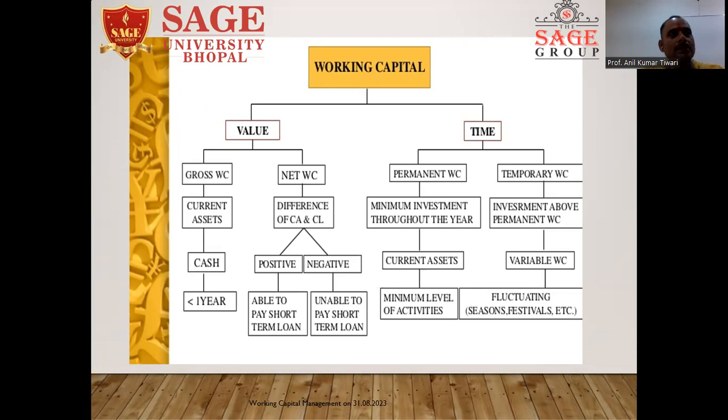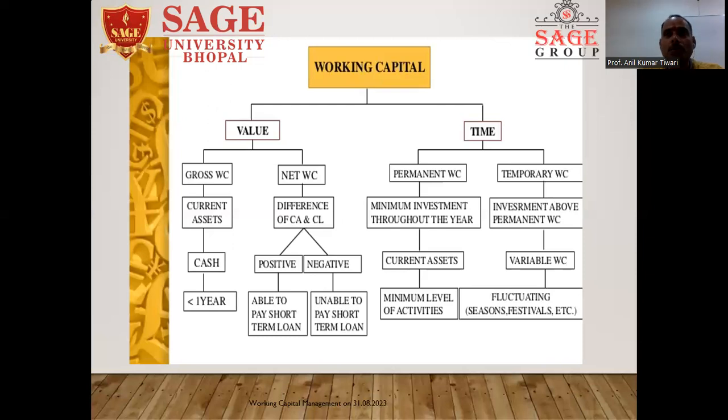And the second one is the temporary working capital. You know very well, sometimes on the basis of demand or season, suddenly the demand for the product rises, or people start to buy more because of different reasons. At this time, we try to produce more.